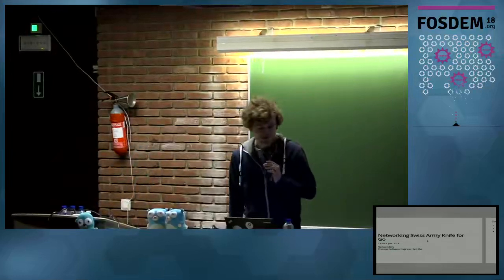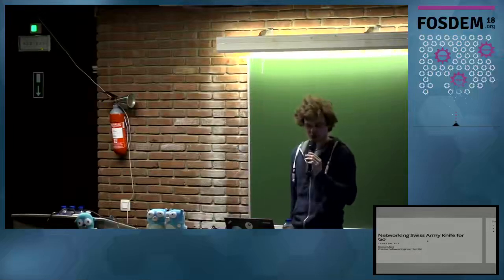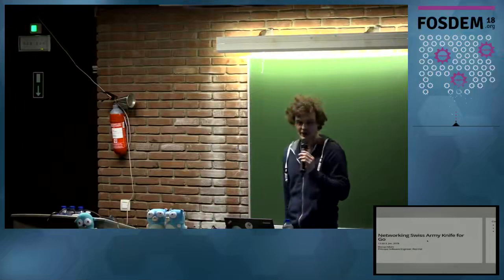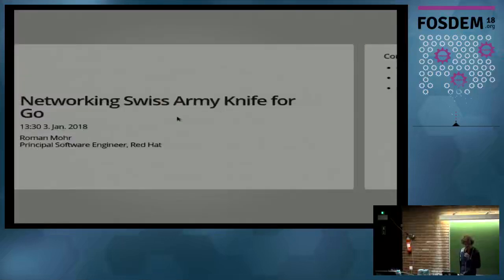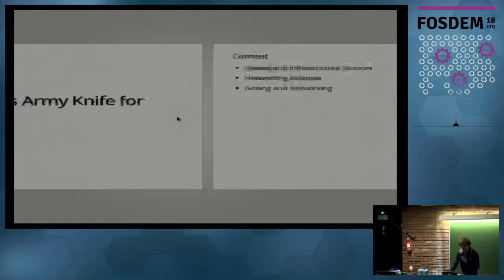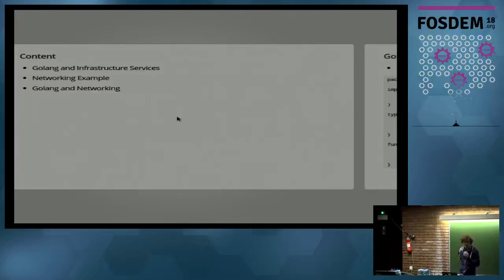And I want to tell you today a little bit about Go and how to solve networking problems with it, and also in general why Go is such a nice language to bridge the gap between providing REST services and still having the possibility to work pretty low level on the node at the same time. Basically I want to go with you through three main points in my talk. First, I want to talk a little bit why Go is so nice for infrastructure service writing. Second thing is I want to introduce you a networking example or a task I had to solve. And finally, I want to show you how we can solve that purely with Go.